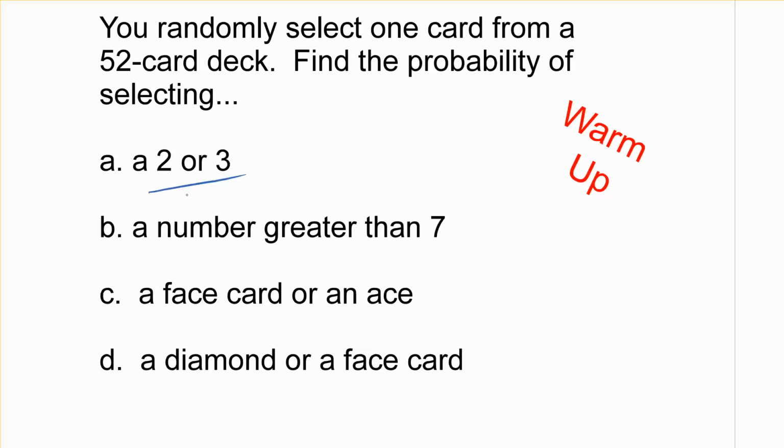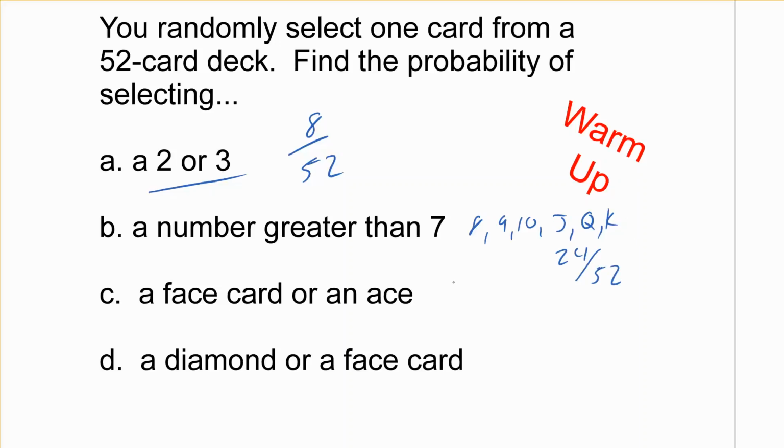So the 2 or 3, they are mutually exclusive, meaning they cannot happen at the same time. And there are 4 2s and 4 3s, so there are 8 total. How about a number greater than 7? So that would be 8, 9, 10, Jack, Queen, King. So 1, 2, 3, 4, 5, 6 times 4 is 24 out of 52. Again, they are mutually exclusive. They could not happen at the same time.